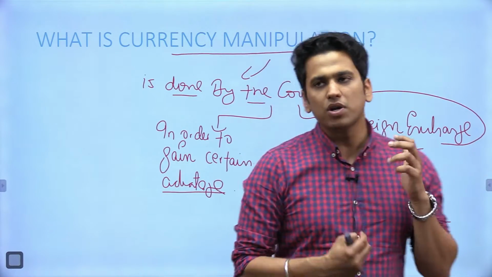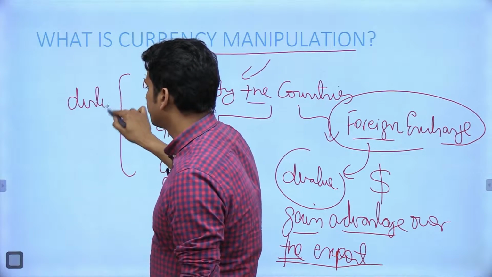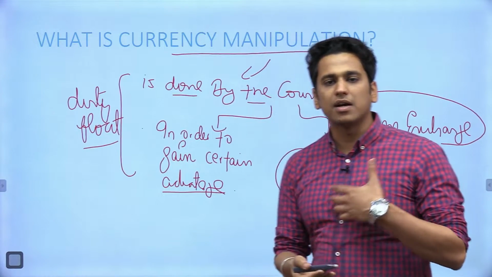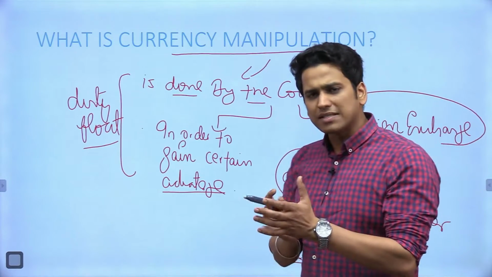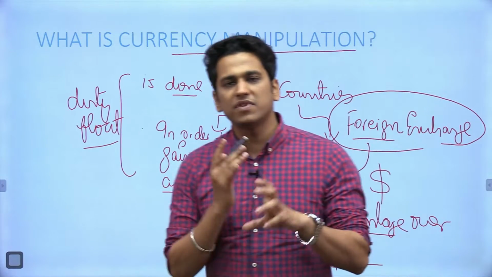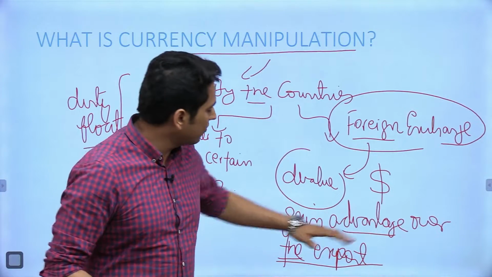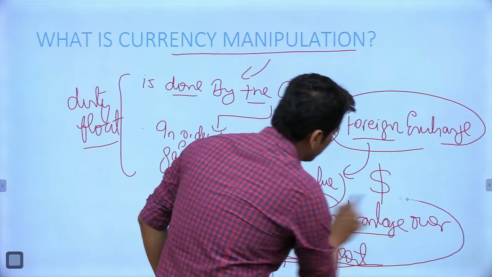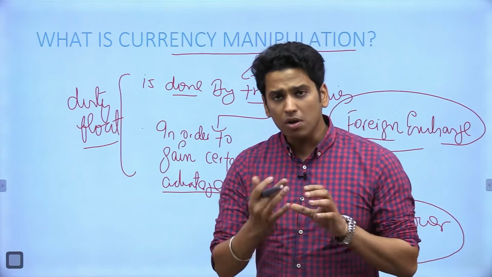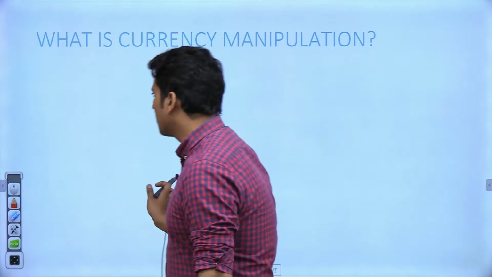You must have heard about a system which is sometimes known as dirty float, exchange rate system. एक फिक्स्ड होता है, एक फ्लोटिंग होता है, एक डर्टी फ्लोट होता है. तो somehow US labels the countries as currency manipulator who try to change or play with the exchange rate. How do they play with the exchange rate? They devalue their exchange rate so that they could gain advantage over the exports. This is the basic meaning of currency manipulation. Now let's try to build upon this.